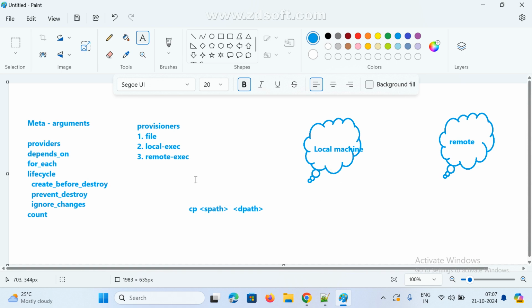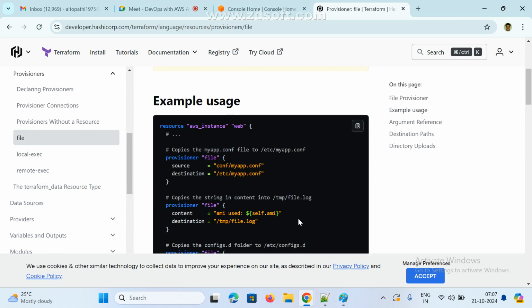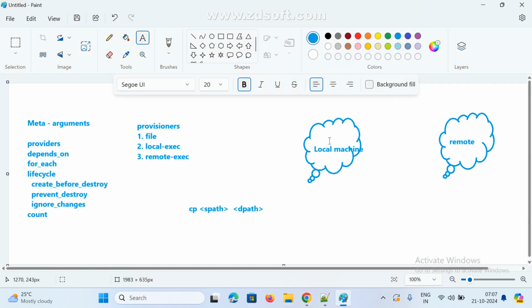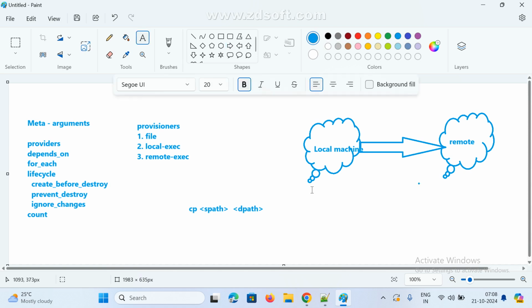If you want to copy anything, we can use the file provisioner. File means mostly we use source path and destination path. That's it, very simple. It is like the Linux command.